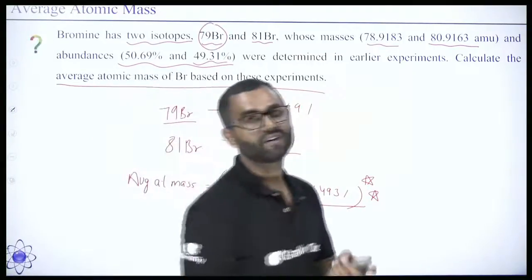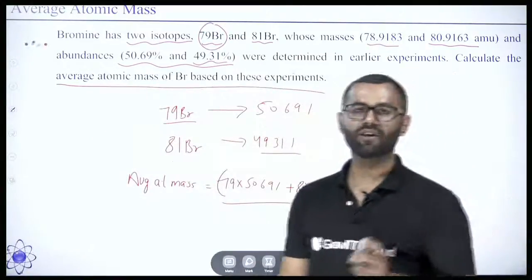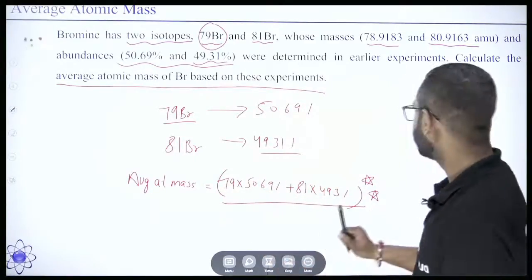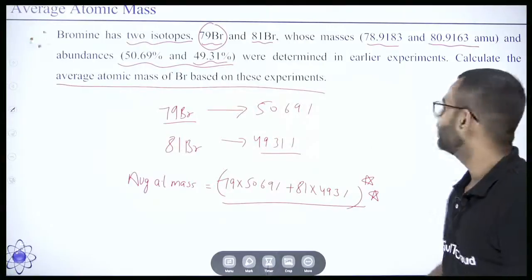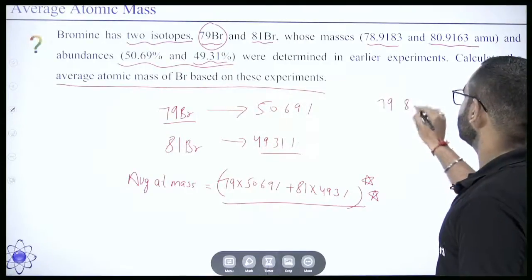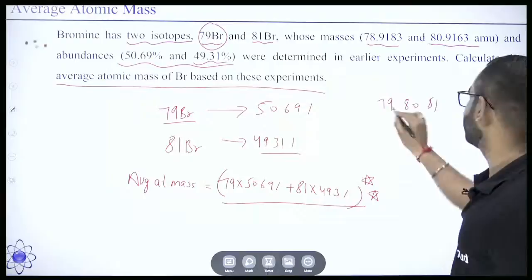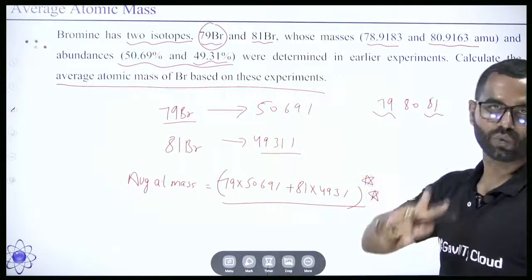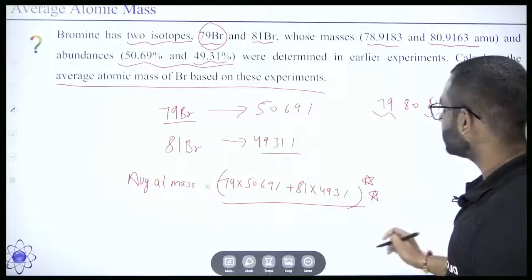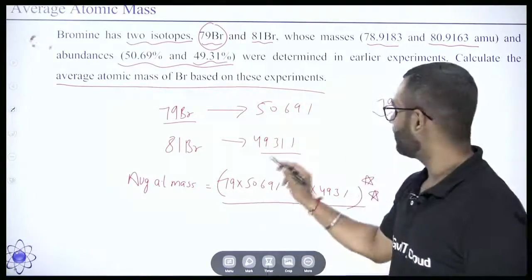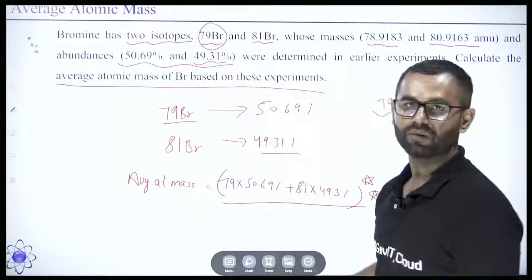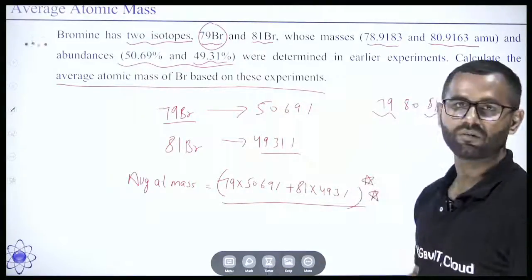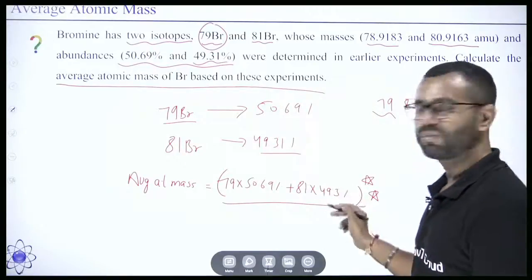Now the point is where the value will lie. Will the value be close to 79 or close to 81? See, 79, 80, 81. The 79 and the 81 have a difference of 2. The point is the 79 mass number is 50% available and the 81 mass number is 49.3% available.